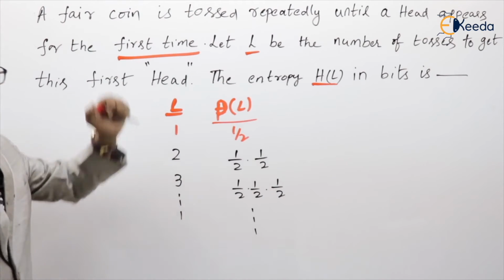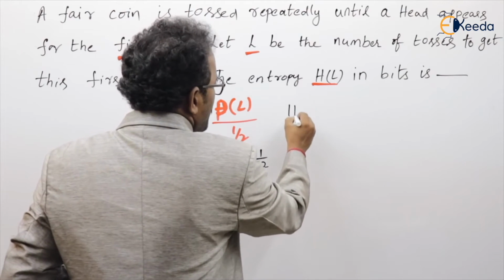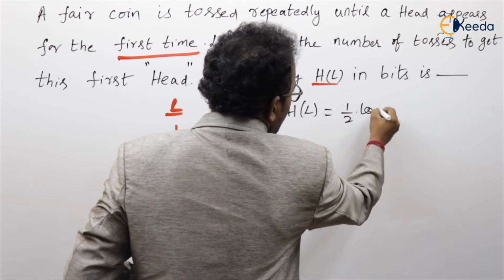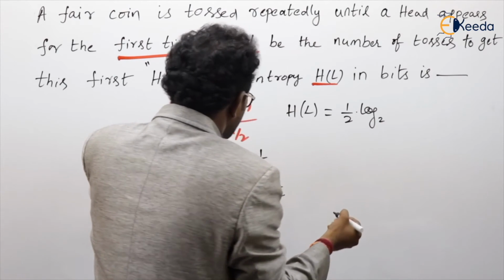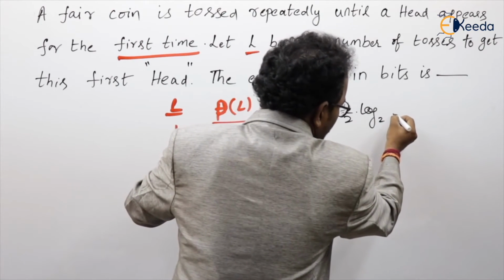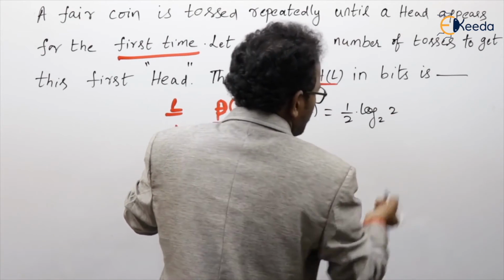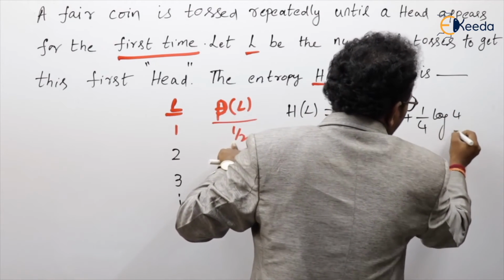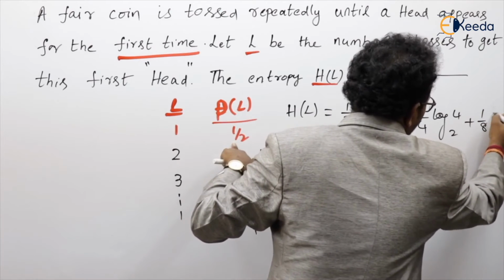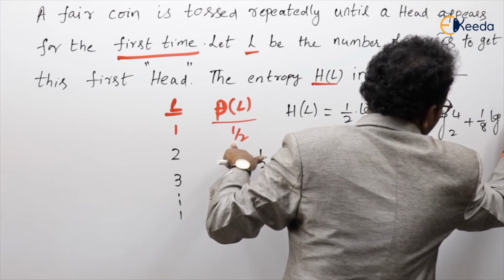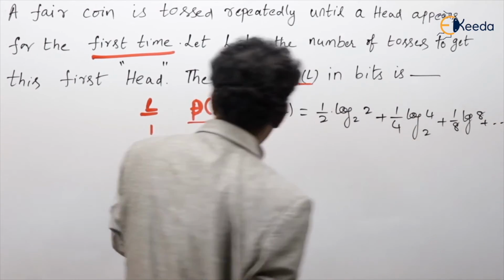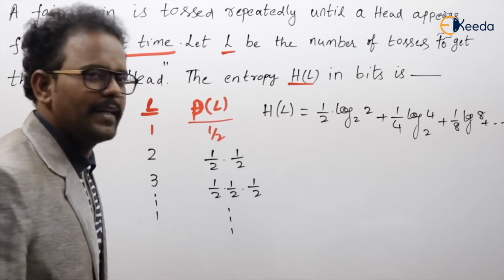He is asking for entropy. What is the entropy formula? Probability into log of 1 by probability. First one, 1 by 2. Are you getting my point? So 1 by 2 log 2, plus the next one, 1 by 4 log of 1 by 1 by 4, the next one 1 by 8 log of 1 by 1 by 8, which will be 8, plus and so on. See, this is 1 by 2, 1 by 4, 1 by 8 like that.